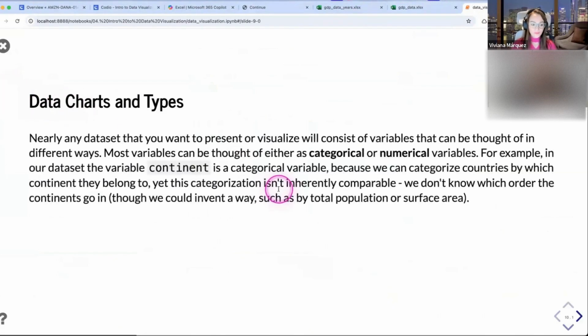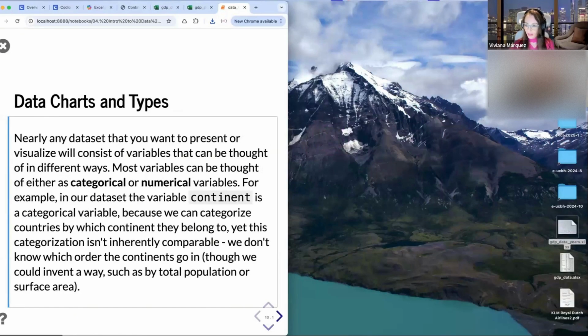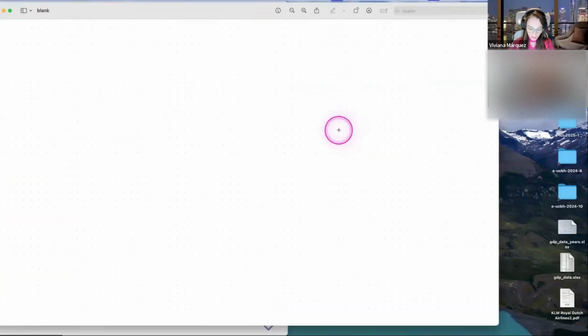The first thing that you learn today is that to be able to choose what kind of visualization you need to do, you should consider what type of data you're working with. So let me pull up a blank piece of paper so we can talk a little bit about data. Each one of the different characteristics that we have about the different countries has a different kind of data.